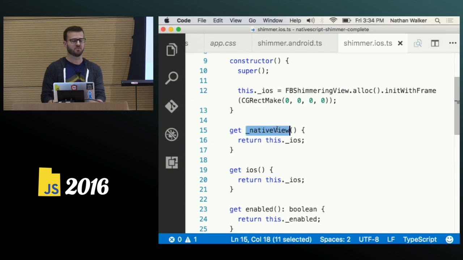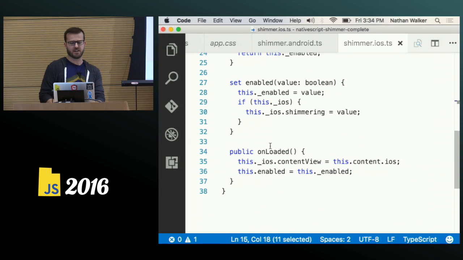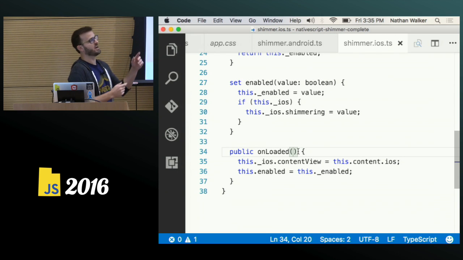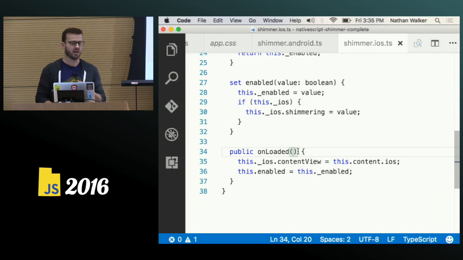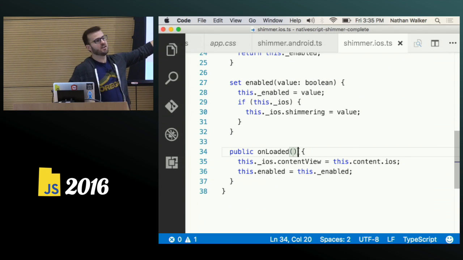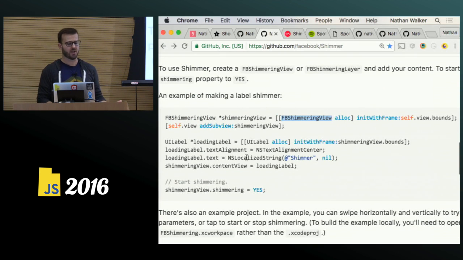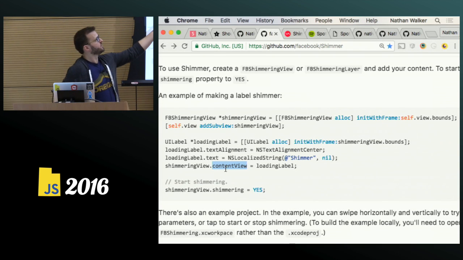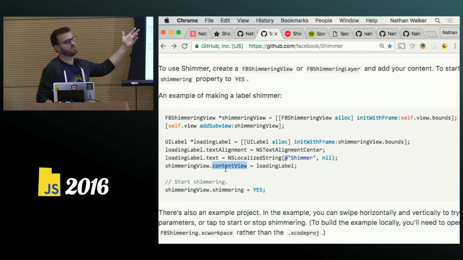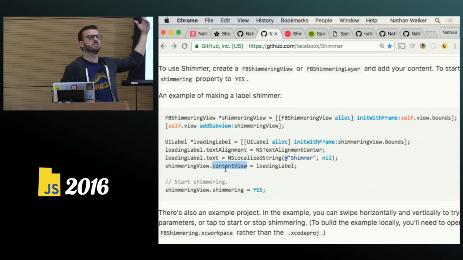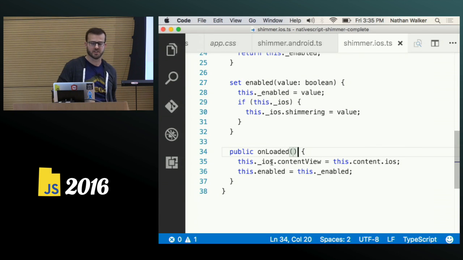So in this case, it's the Facebook shimmering view. And down here, onLoaded, which fires right when the component XML is loaded in view, we set the content view to the native content component. And that's iOS. If we were on Android, it would be this.content.android. And so content view is coming straight from the FB shimmering view API. So here is, again, Facebook's native shimmering view, and there's content view that they're setting to a native UI label, and we're doing the same thing in the NativeScript plugin here.